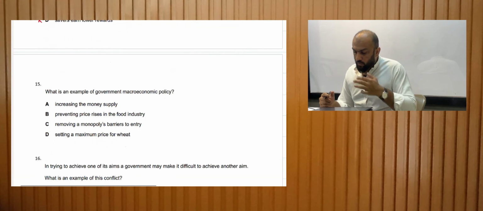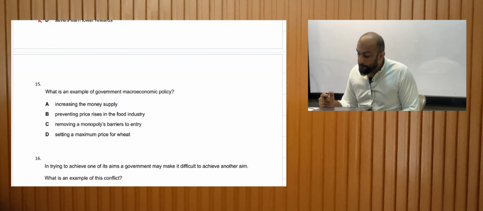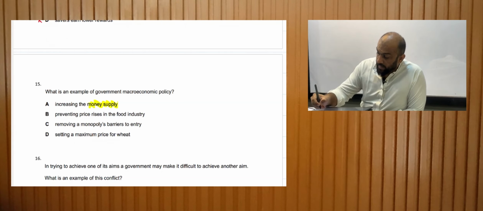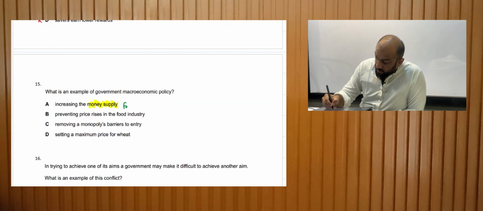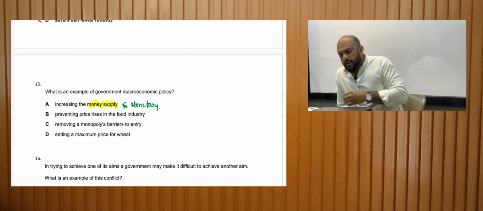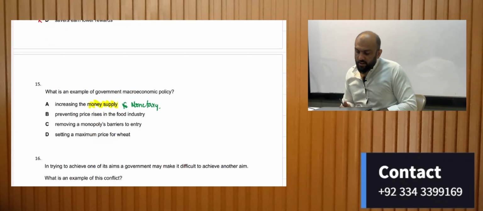All right. What is an example of government macroeconomic policy? Money supply is a part of monetary policy, right? So this is a part of macroeconomic policy. Let's look at B, C, and D. Preventing price rise in the food industry.